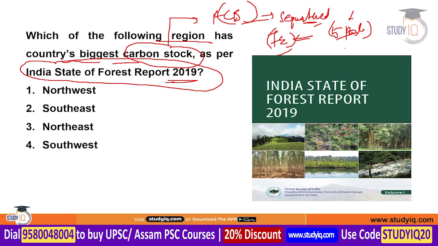Firstly, it can store that carbon in the above ground biomass. Secondly, below ground biomass. Thirdly, it can also store the carbon in dead wood. Fourth, it can store the carbon in litter. And fifth, it can capture the carbon in the soil organic matter.